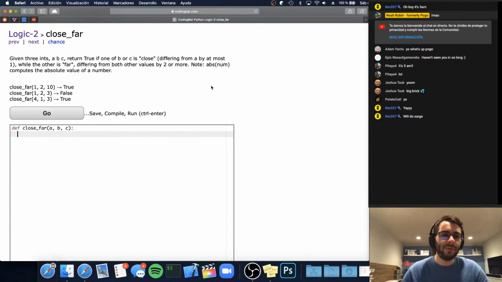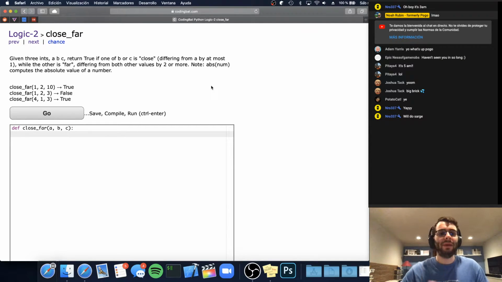Next problem, close far. Given 3 ints A, B, C, return true if one of B or C is close, differing by A by at most 1, while the other is far, differing from both other values by 2 or more. So let's make sure we understand this one.